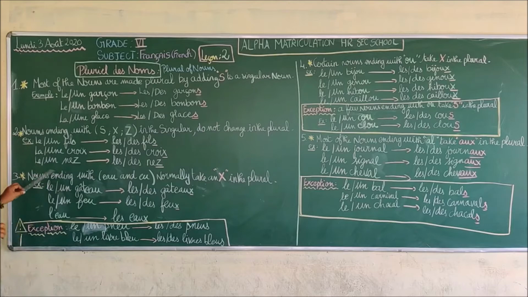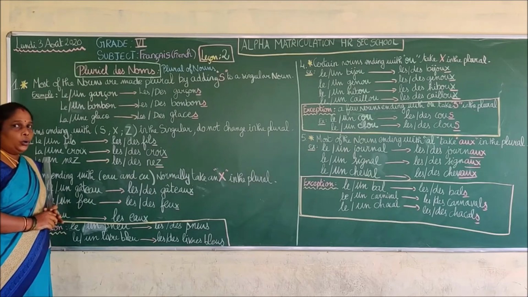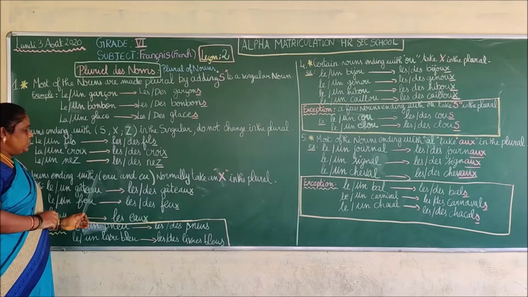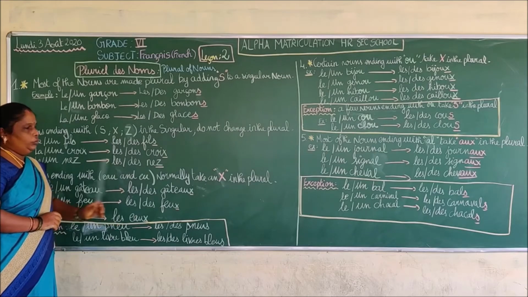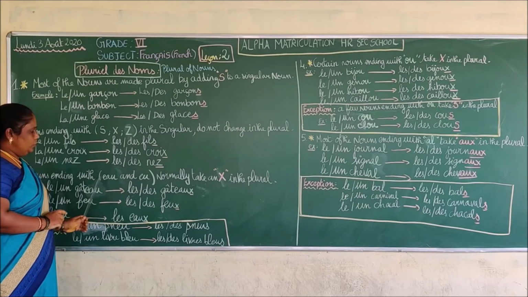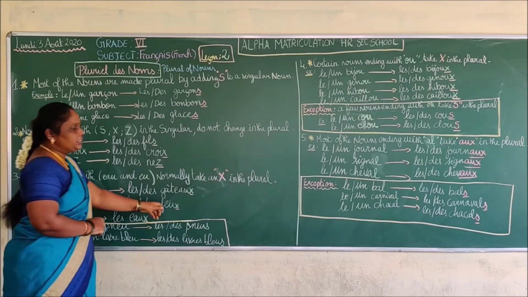Now we are going to go for the next: nouns ending with E-A-U. What is E-A-U in French? The sound is O. E-A-U and E-U. These words normally take an X.